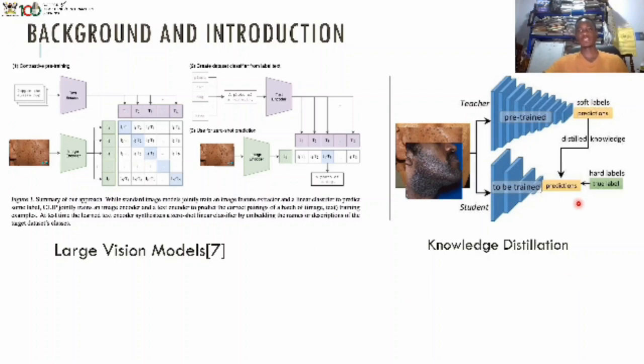We have knowledge distillation, which involves reducing model size, to make sure that we have a teacher model that is larger than a student model. The student model learns from the teacher model. The teacher model is pre-trained, gives soft labels to the student model, which also receives hard labels from the dataset, so that the student model can then be deployed on other smaller devices that can run it without being computationally intensive while not losing accuracy or data.